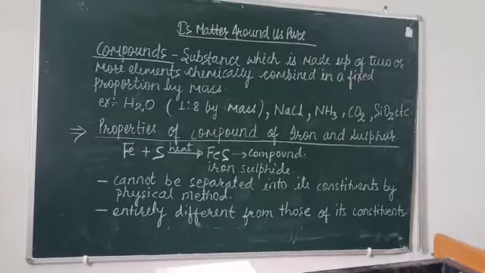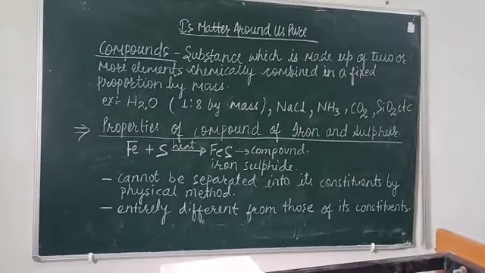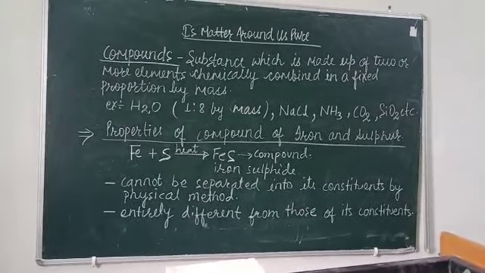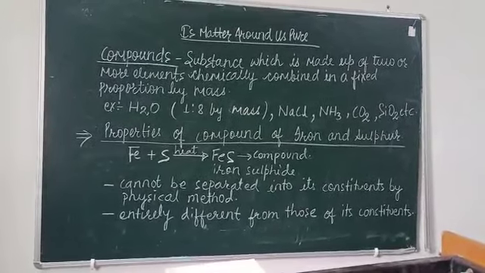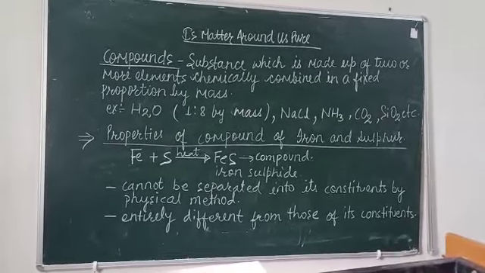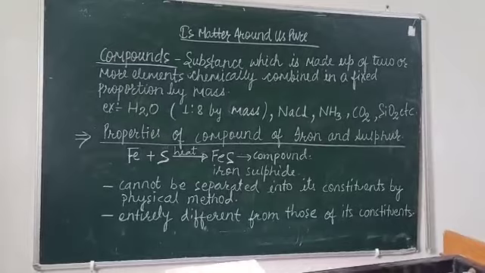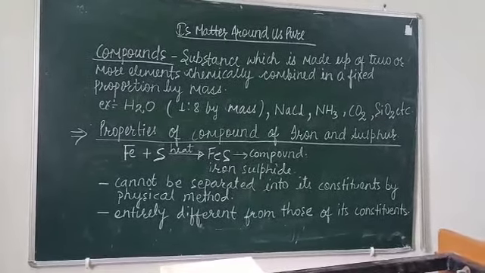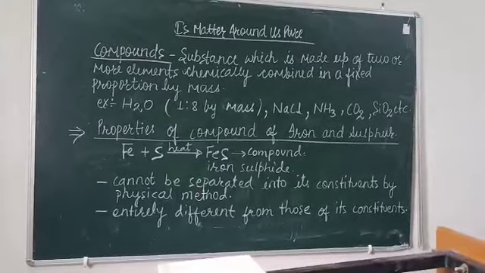Hello students, today I will explain a few new topics of the chapter Matter Around Us Pure. First of all, compound. What is a compound? A substance which is made up of two or more elements chemically combined together in a fixed proportion by mass is called a compound.